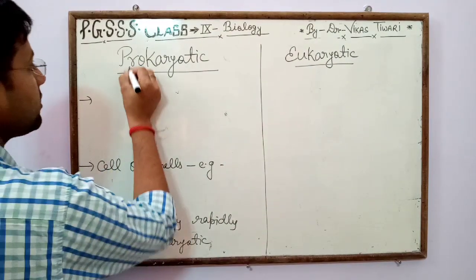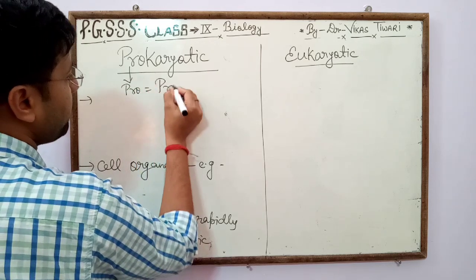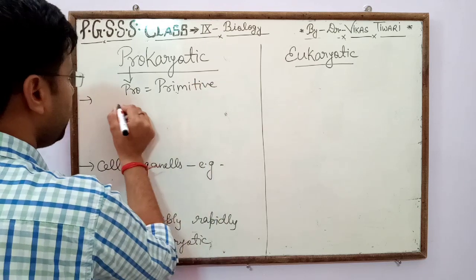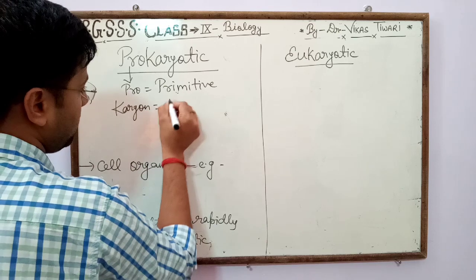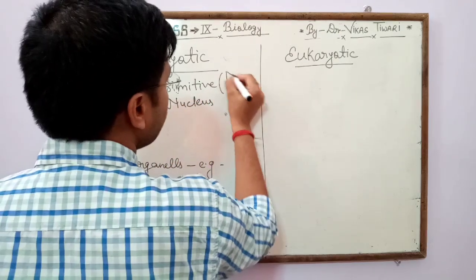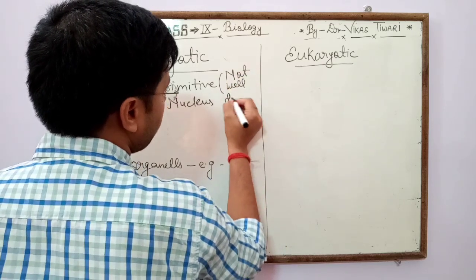In prokaryotic, pro means primitive, while karyon means nucleus. Primitive means not well developed.